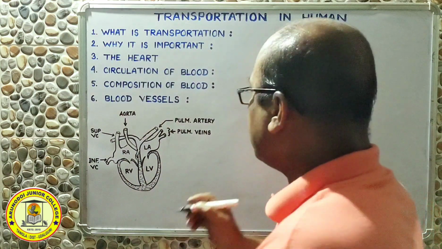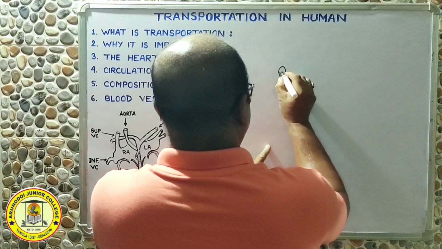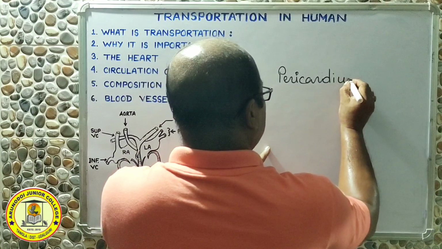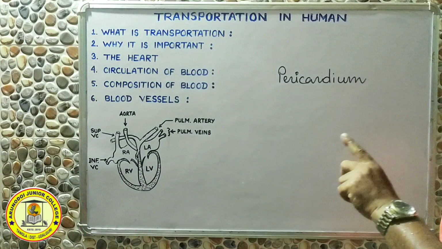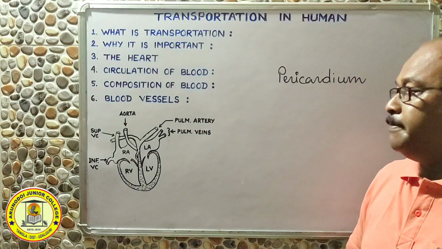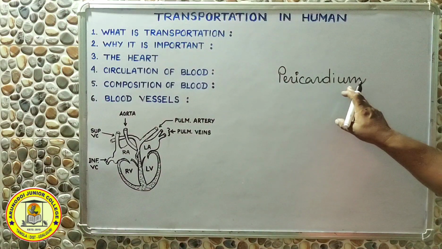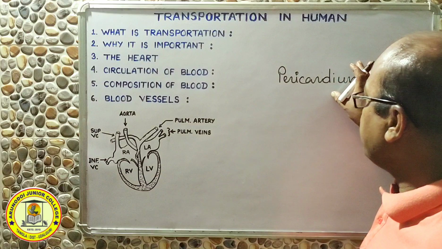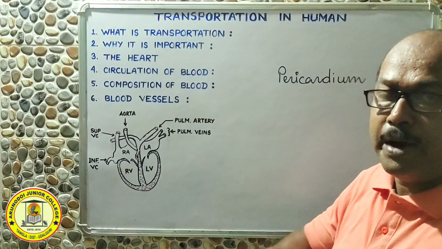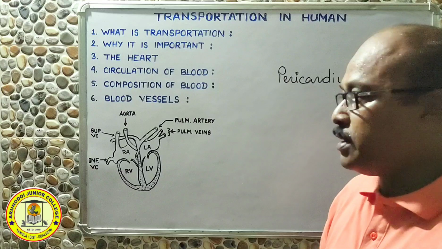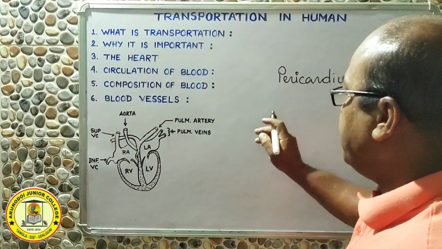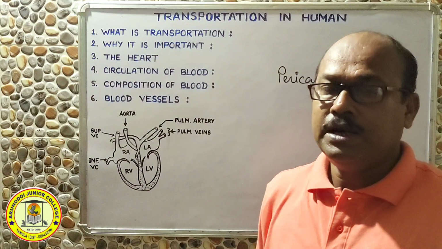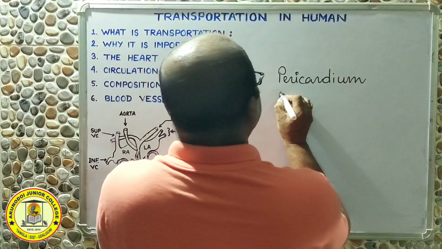The entire heart is covered with a membrane as a protective layer, and that protective layer is called as pericardium. I'm just writing this: pericardium. It is also called as pericardial membrane. So peri means outer and cardium means the heart. Heart is made up of a special muscle called as cardiac muscle. So the cardiac muscles of the heart remains covered externally by a membrane, and that is called as pericardium. Now beneath the pericardium there will be the heart, but in between the heart and pericardium there is a small cavity that is called as pericardial cavity.